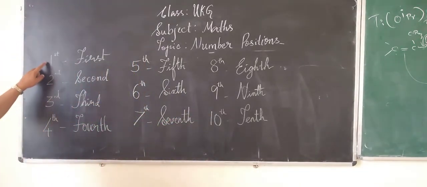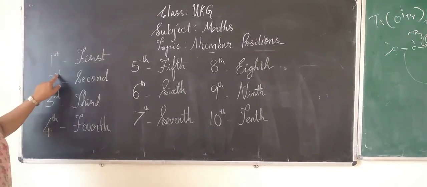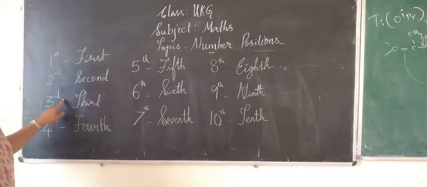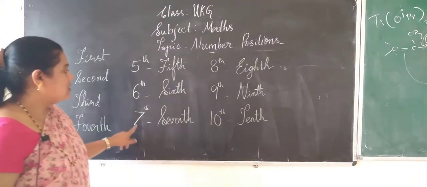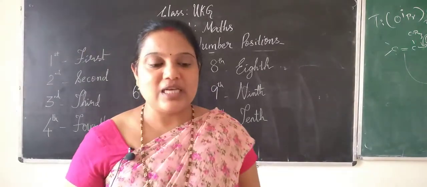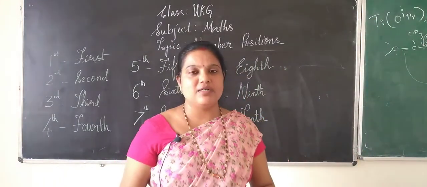Even here it is different. First you have to write 1, then ST, that is first. 2, you have to add N and D, second. 3, RD, third. 4th, 5th, 6th, 7th, 8th, 9th and 10th. That's how you need to learn the ordinal numbers.